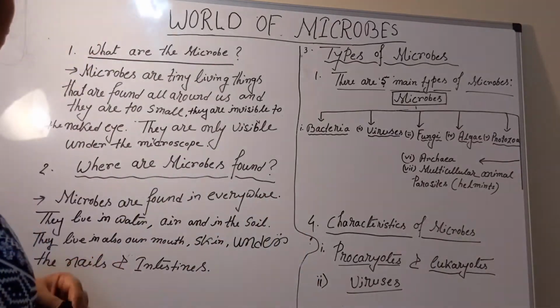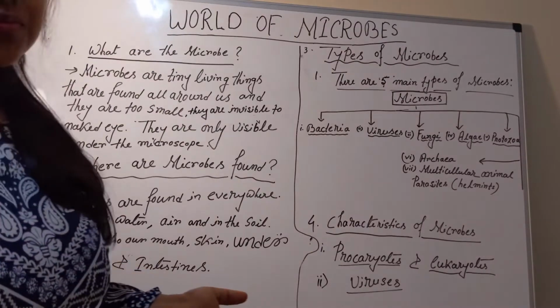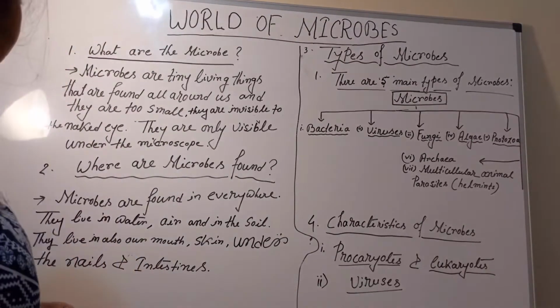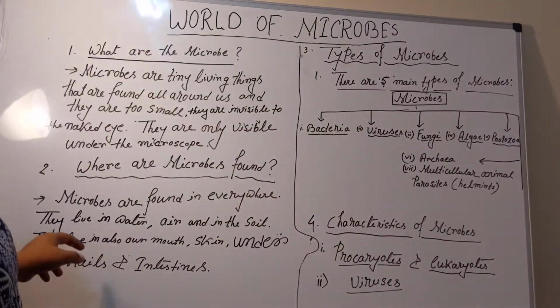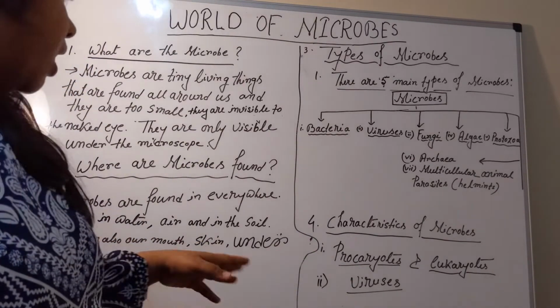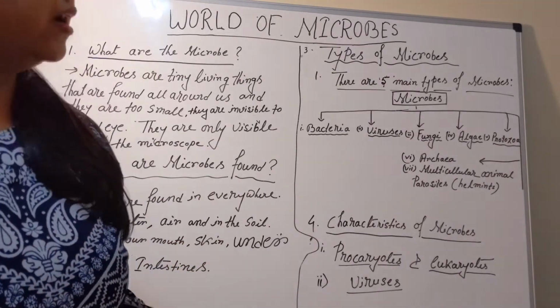Next, where are they found? So, microbes are found everywhere. They live in water, air and soil. And they also live in our mouth, skin, under the nails and intestines.